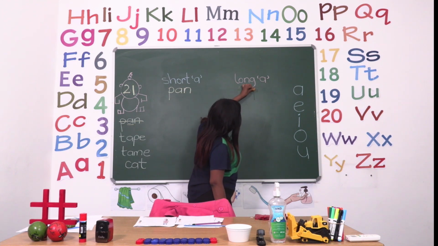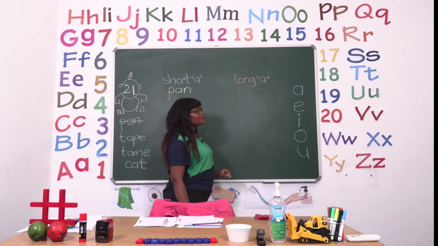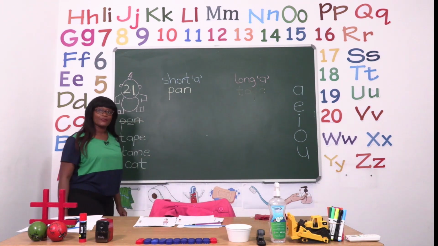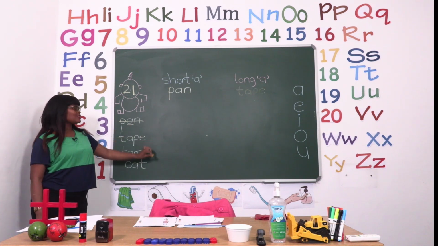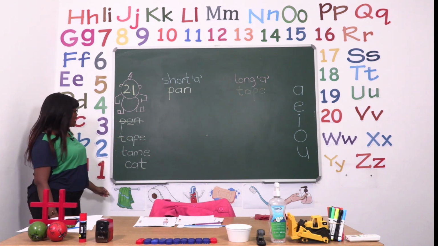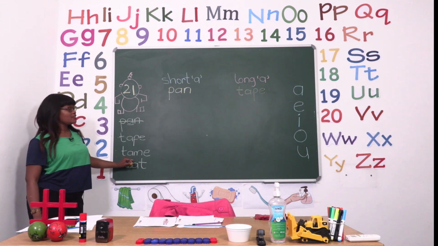Very good, boys and girls. Even though the e is not making a sound, we still have to write it for the word to be correct. So don't forget to write it. And then you cross it out once you have used it. Then we have the word tame.